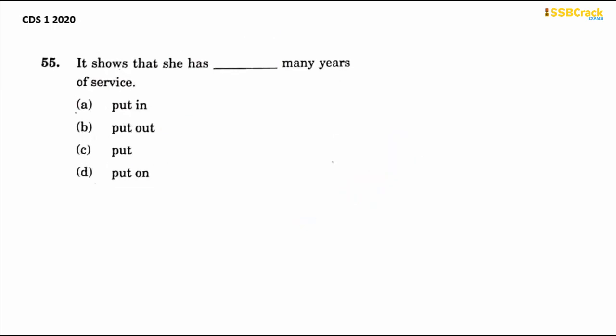Right? Next question. It shows that she has dash many years of service. Put out means extinguish, so we will cancel this. Put many years of service, put many years of service where? It's not known. So this put is basically a transitive verb which cannot be used here like this. It has to have an object which is not present in the sentence. So we can eliminate this as well. Put on means to pretend. Here this doesn't mean that she was pretending for many years. So the only phrasal verb which is left is put in. Put in means when you are investing. So she has invested many years of her service.